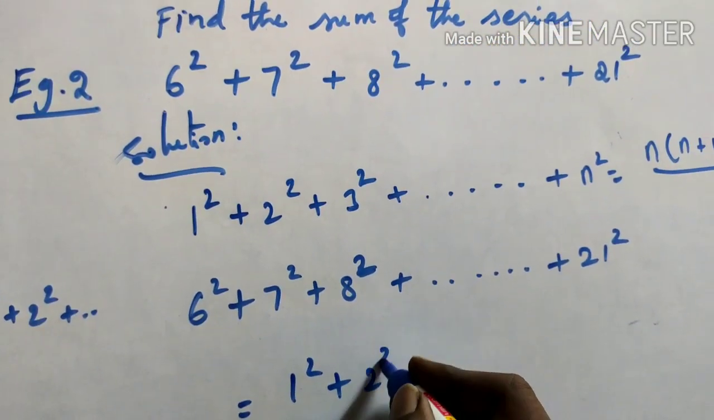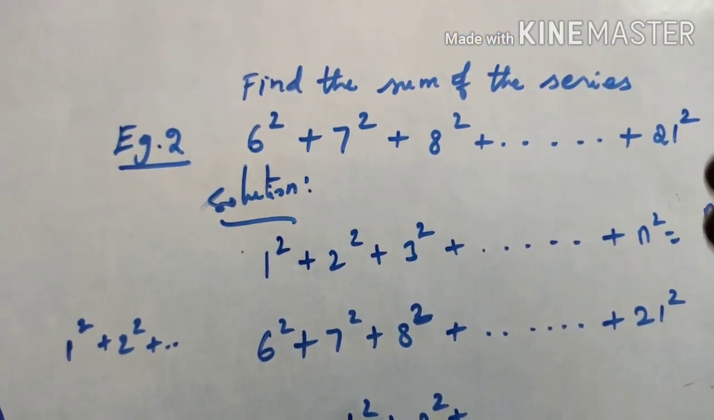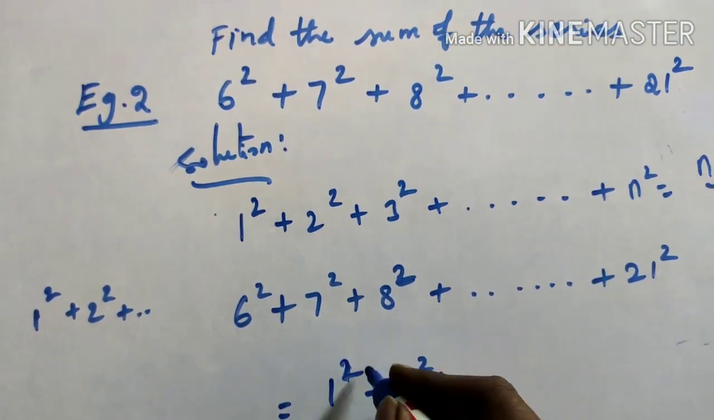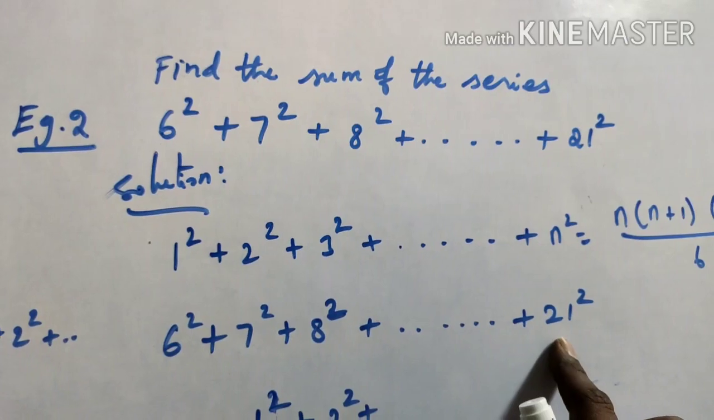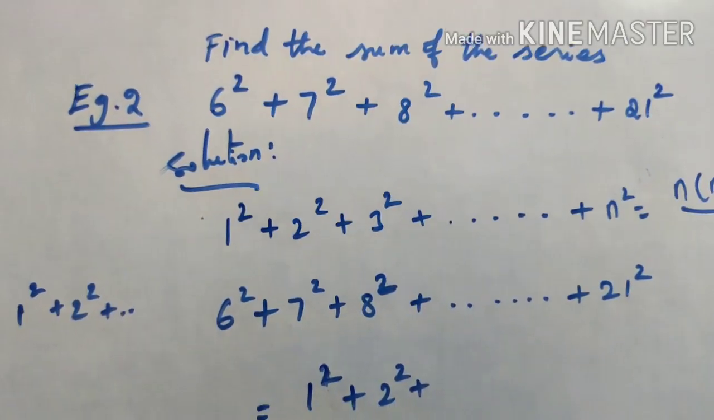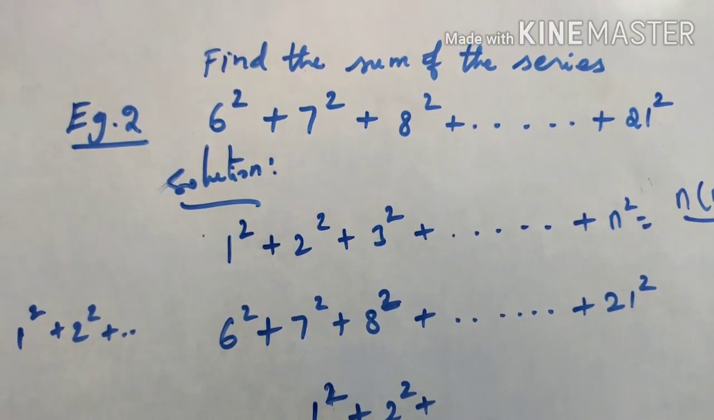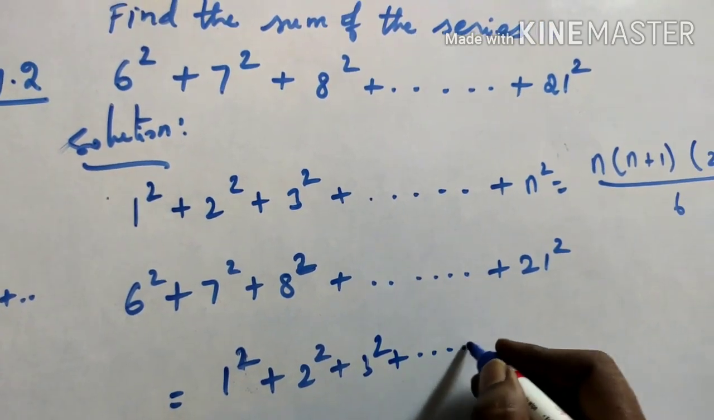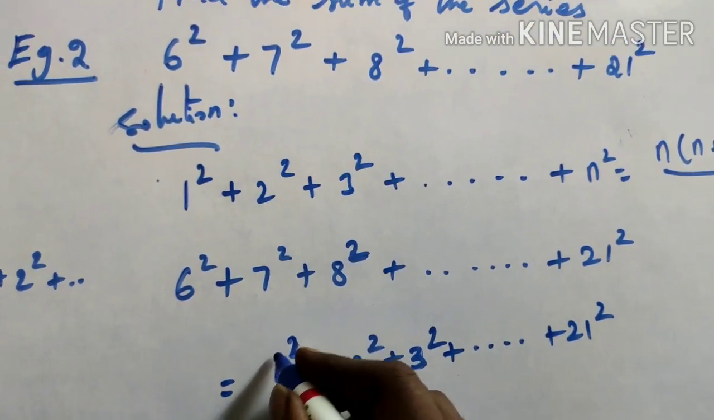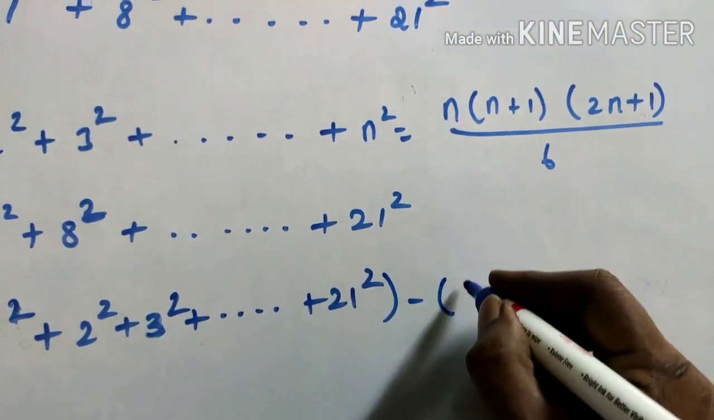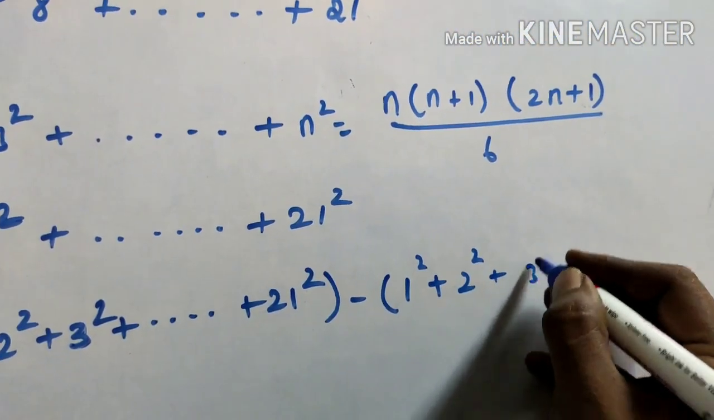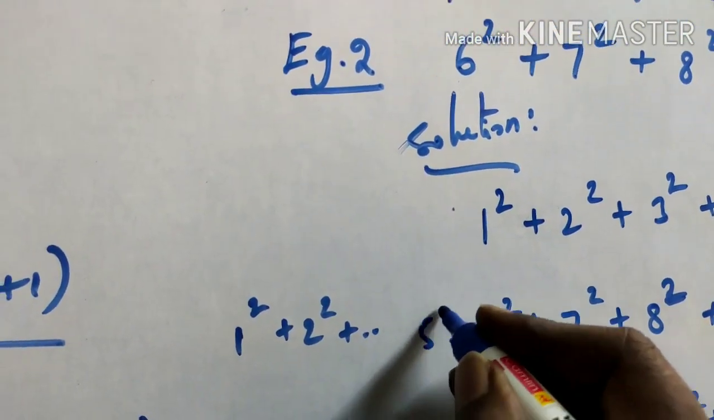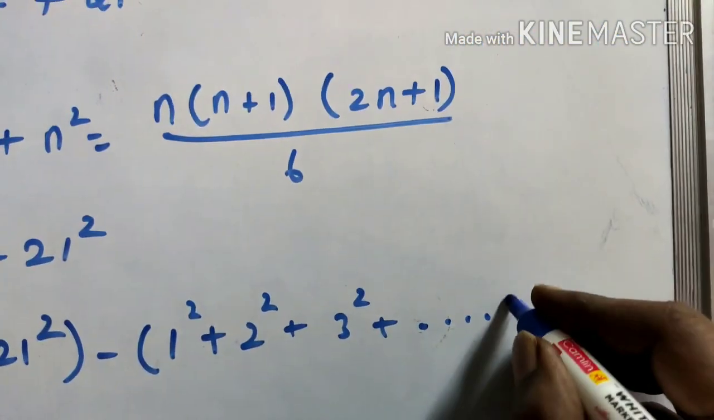Okay, I explained in the previous sum, that is in the previous concept, formula 1, this sum we saw. So instead of finding the sum of this series from 6 square to 21 square, we can find the difference between the sum of 1 square to 21 square minus 1 square plus 2 square plus 3 square plus, till what is the number before 6 square? 5 square. Okay, 5 square. So till 5 square.